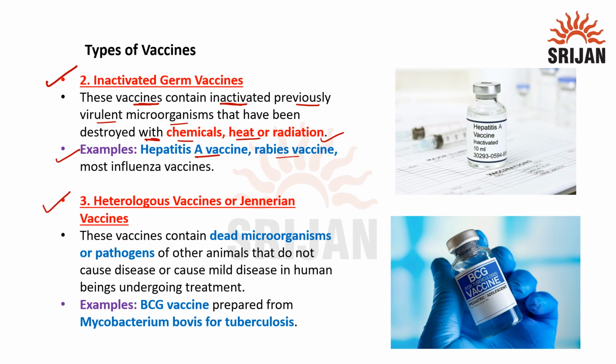The next vaccine is the heterologous vaccines or the Jennerian vaccines. These vaccines contain dead microorganisms or pathogens of other animals that do not cause disease, or cause only mild disease, in human beings undergoing treatment. What are the examples of these vaccines? The BCG vaccine prepared from Mycobacterium bovis for tuberculosis.